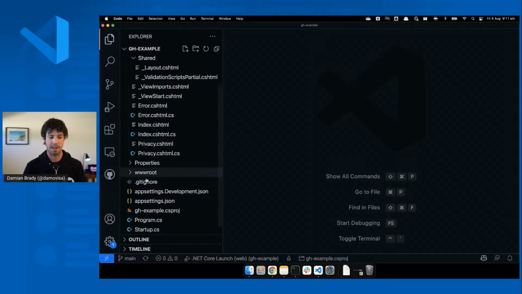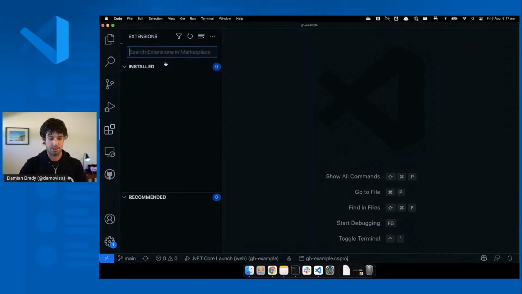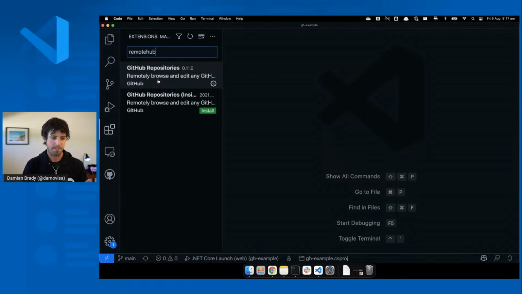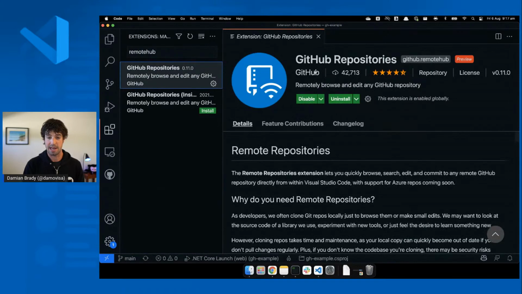or having to clone everything. So that's another extension that I totally recommend, which is called Remote Hub. So this is GitHub Repositories and it's GitHub Remote. So this is to remotely browse and edit any GitHub repo. So I don't have to clone that locally. I can browse this directly from VS Code, but the code also stays on GitHub.